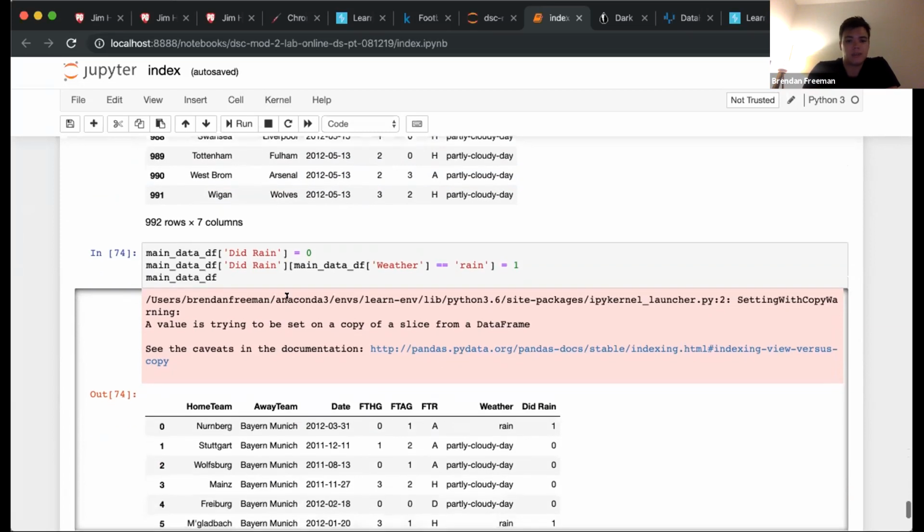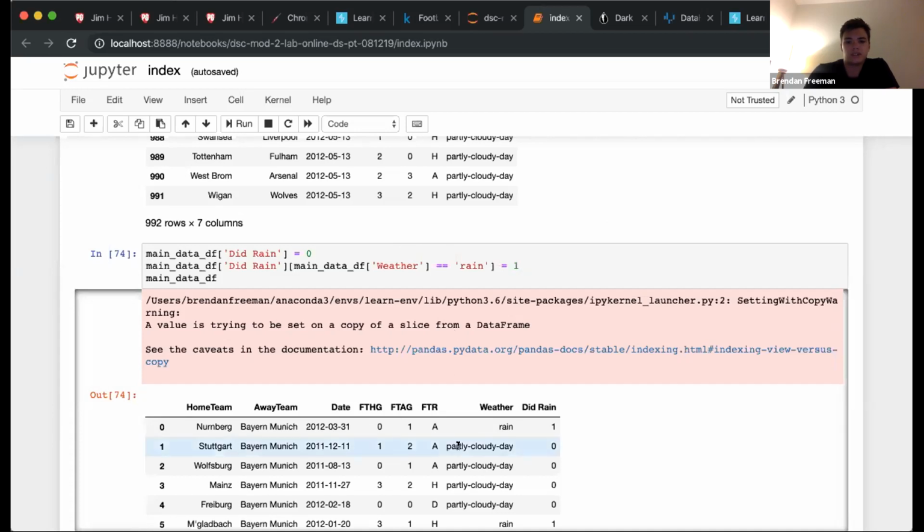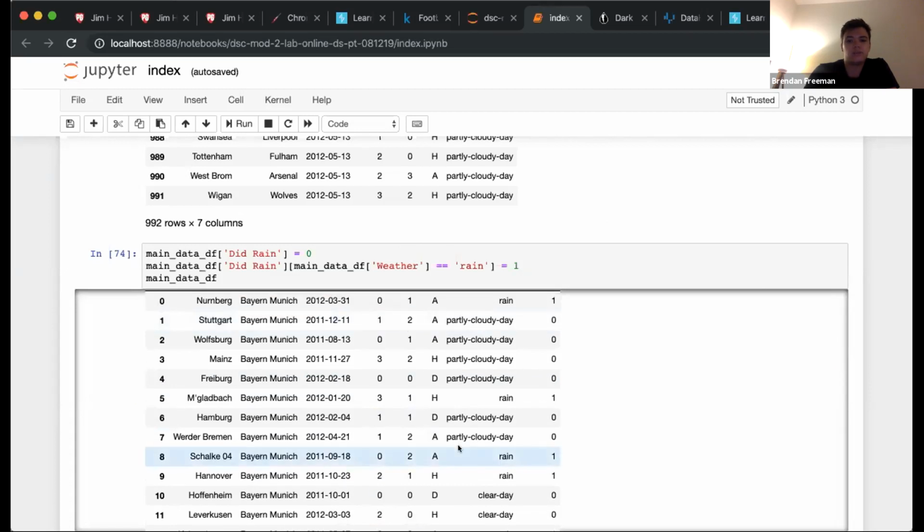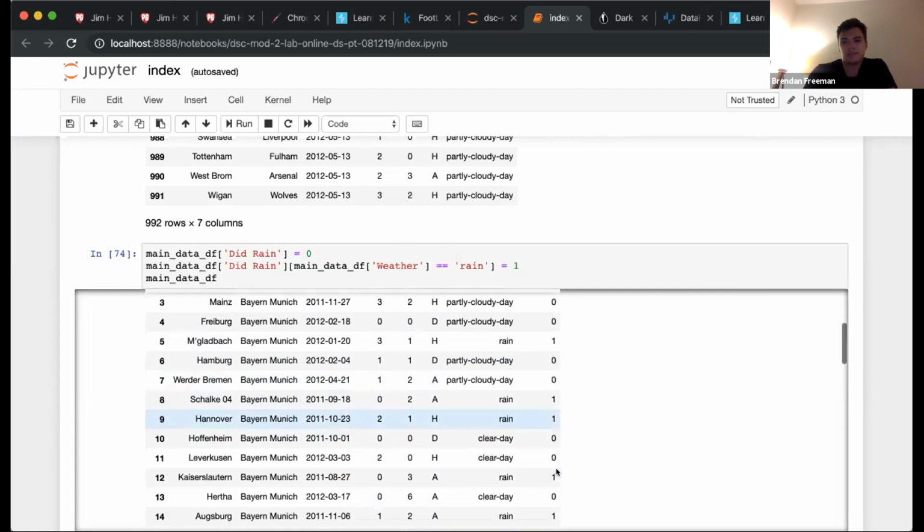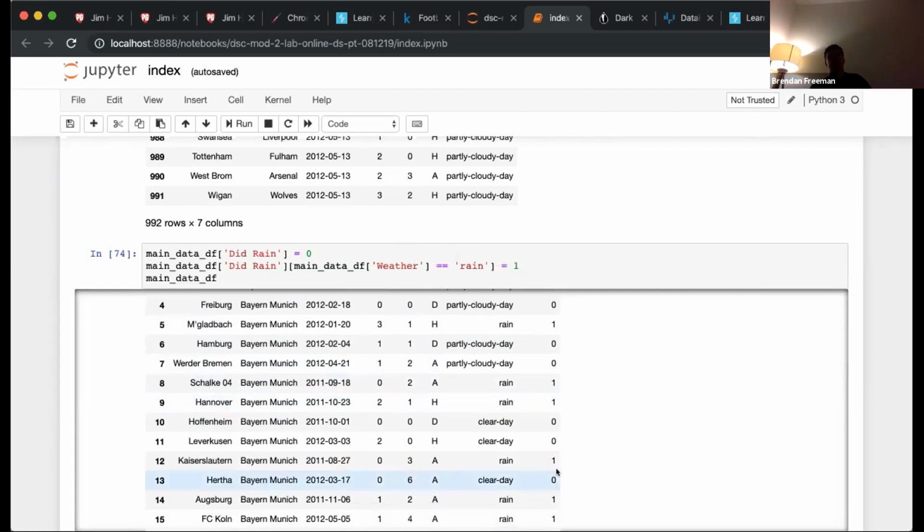And just to make it a little bit easier when you're doing the calculation for rain wins, all we did was we created a new column, did rain, filled it with zeros, and then where the weather is equal to rain, just set it equal to 1. So then you can see here what that ends up doing is it gives you a column, basically just a binary 1, 0, did it rain, for all the rain games. And that's basically how we went about it.